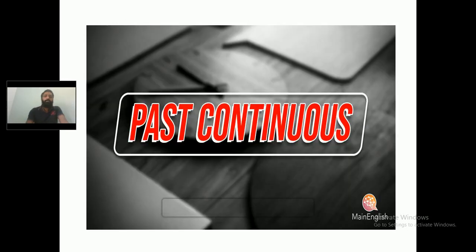These are the 5 different usages of simple past tense. Kindly go through these notes once again and try to understand it. Now let's move on to the next one, that is past continuous tense. Where do we use the past continuous tense?